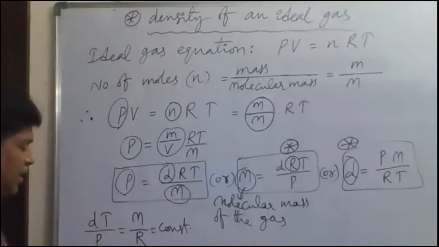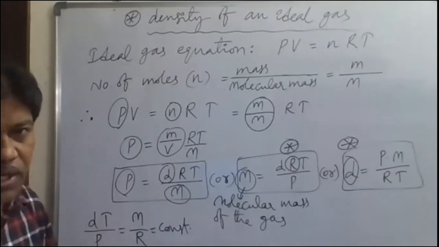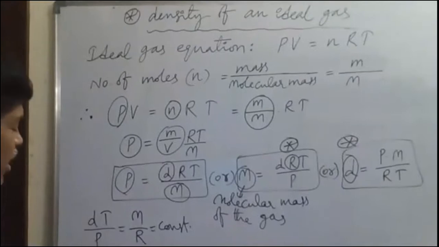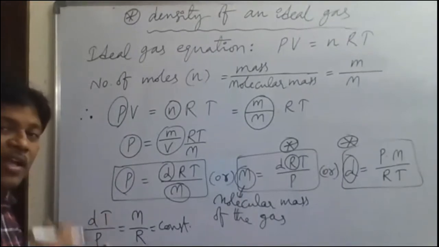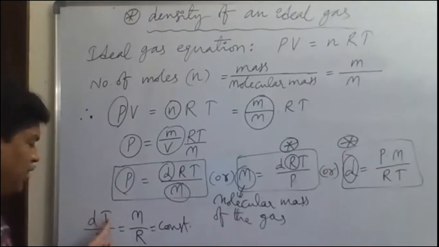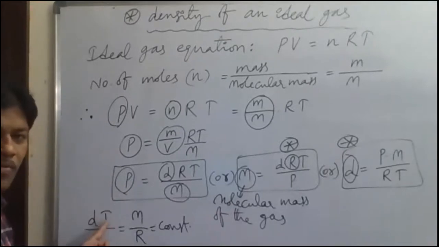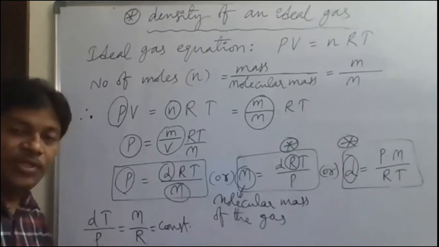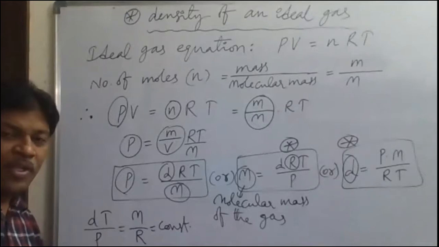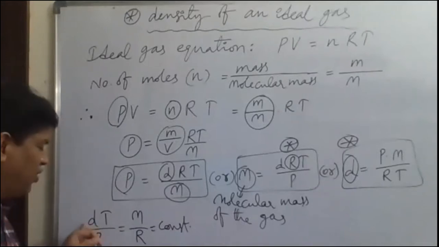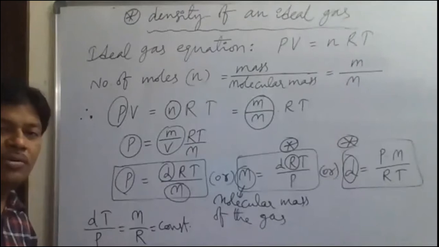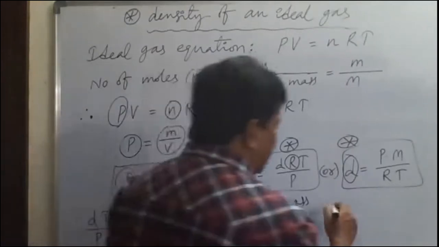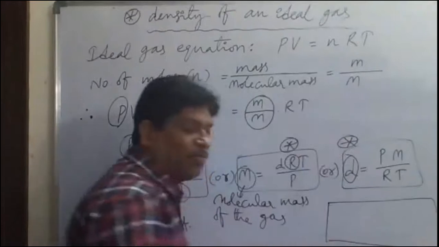So if you take initial conditions d1, T1, P1, and final conditions d2, T2 and P2, in that case what can we equate?